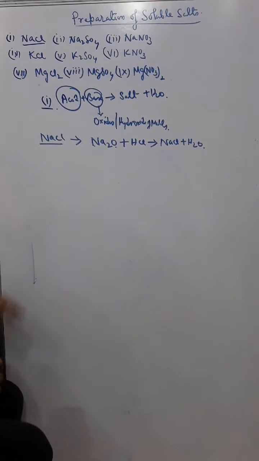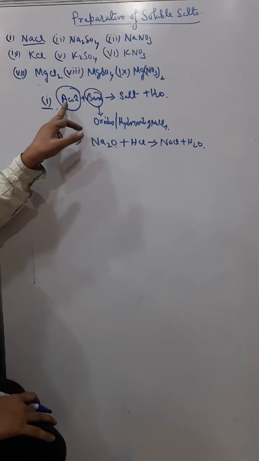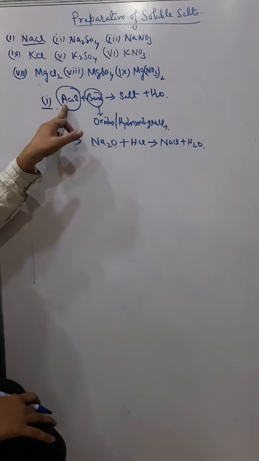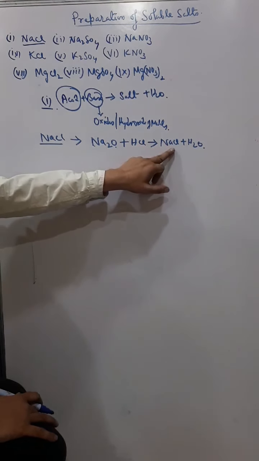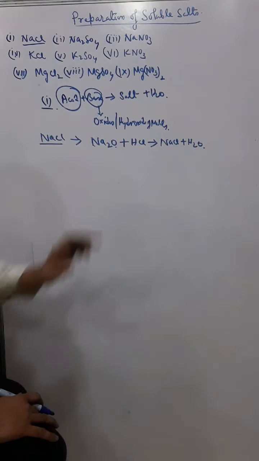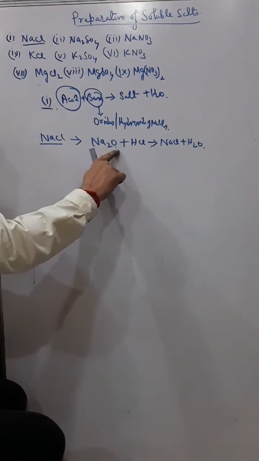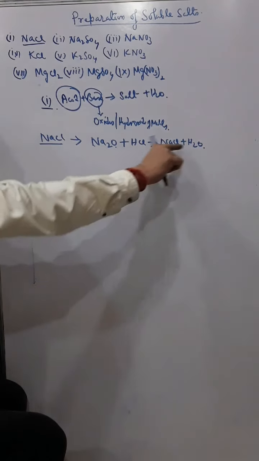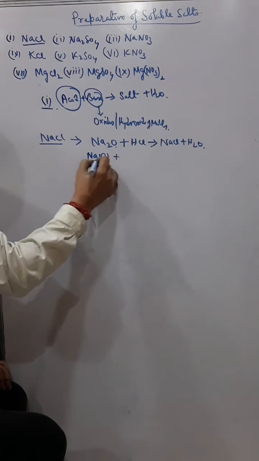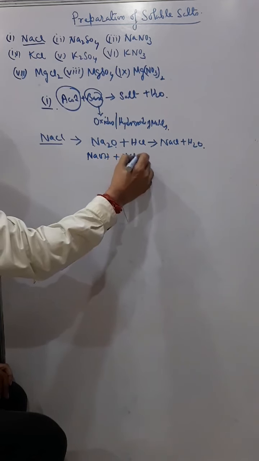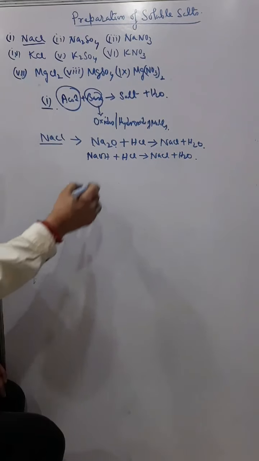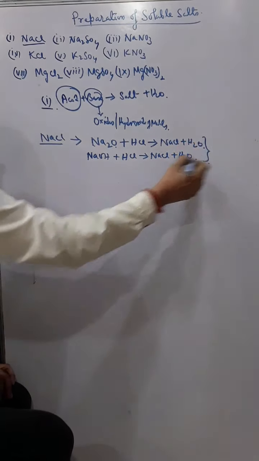So remember, the type of salt depends upon what type of acid we have used. If I am using HCl, I will get a chloride. If I use sulfuric acid, I will get a sulfate. If I use nitric acid, I will get a nitrate. So this is a metallic oxide, and this base plus acid gives salt and water. We can use this equation. We can also prepare NaCl by this method using NaOH. So the hydroxide is also a base: NaOH plus HCl will give you NaCl plus H2O. So this is the first method we can use.